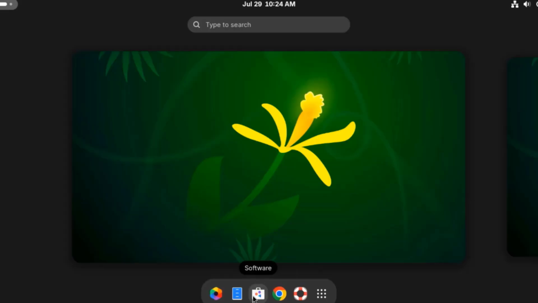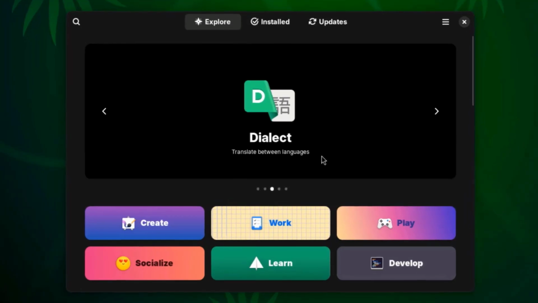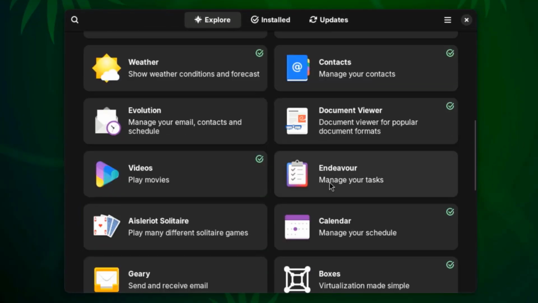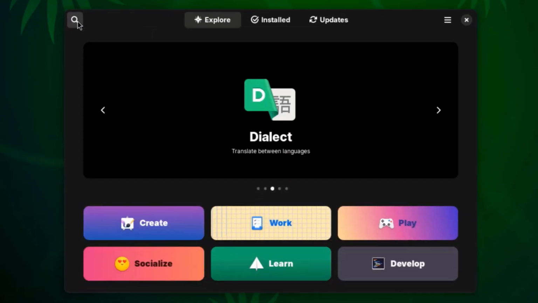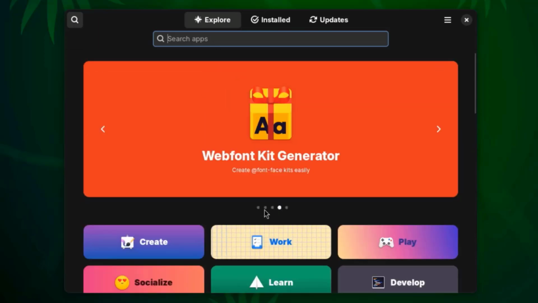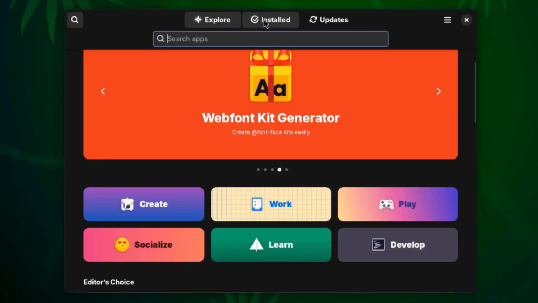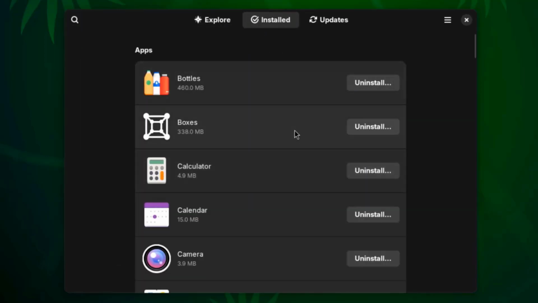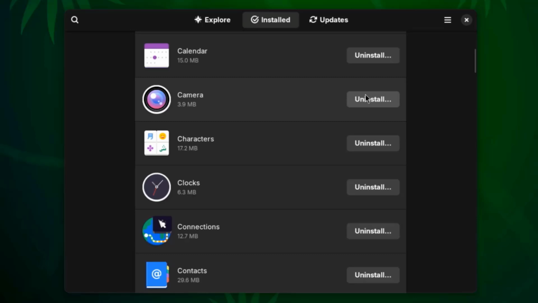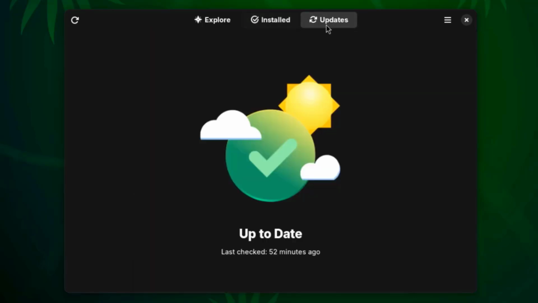I'll open the software app. You can also search for an app you would like to download. They are listed by categories. I'll click install, and these are a list of all the installed apps, and you can also uninstall any one of these apps. This is updates.